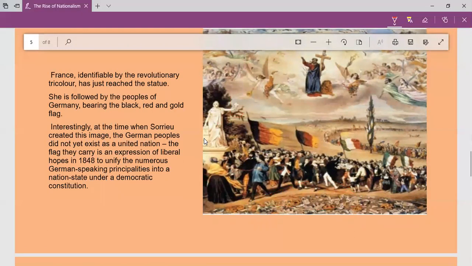And afterwards, it was the turn of Germany. So they are carrying a tricolor. You can see a black, red, and gold flag. So that is the flag of Germany. So they too are reaching the statue.